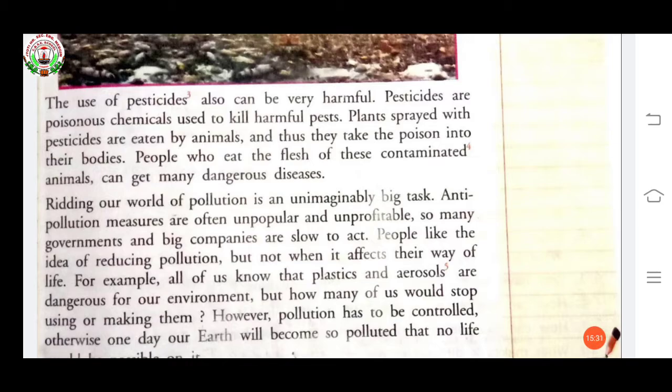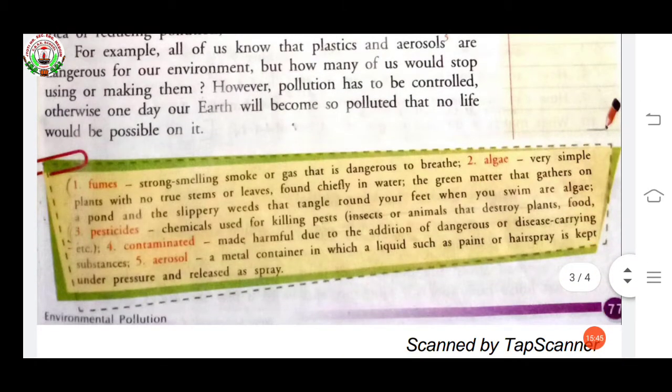Animals take this poison in their body, and when people eat the flesh of these contaminated animals... Contaminated means made harmful due to the addition of dangerous or disease carrying substances.